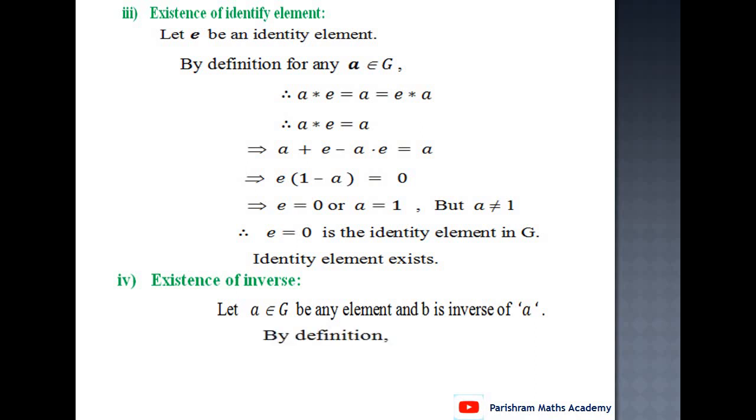Now, by definition, b is the inverse of a, therefore a star b equals a equals b star a. And it means a star b equals the identity element. Therefore a star b, which is a plus b minus ab, equals the identity element, which is 0 here. Therefore a plus b minus ab equals 0. We can transfer a to the right hand side, taking b as common. Therefore b in bracket 1 minus a equals minus a, and therefore b equals minus a upon 1 minus a.